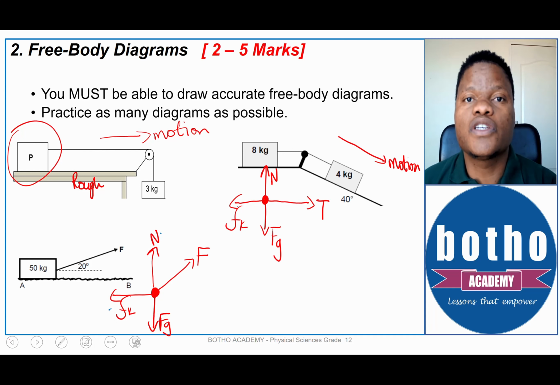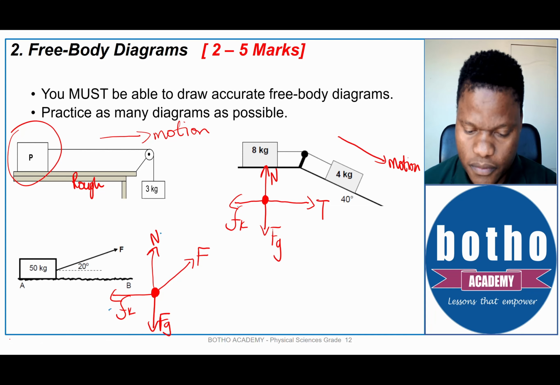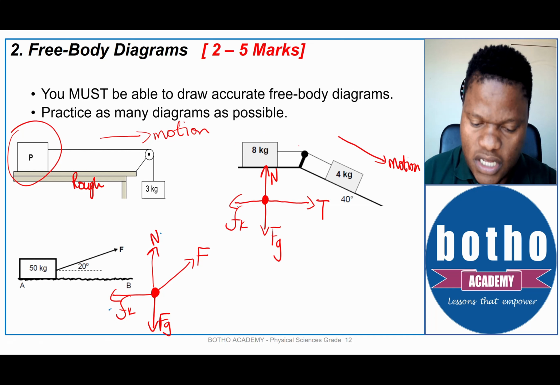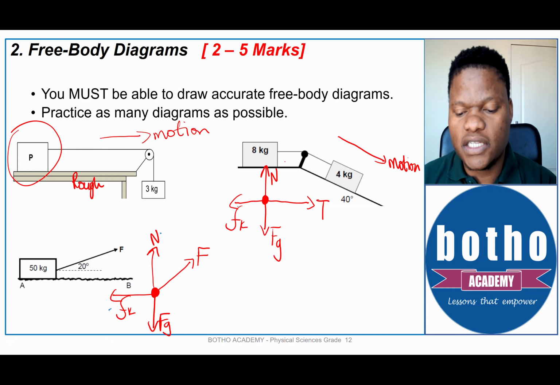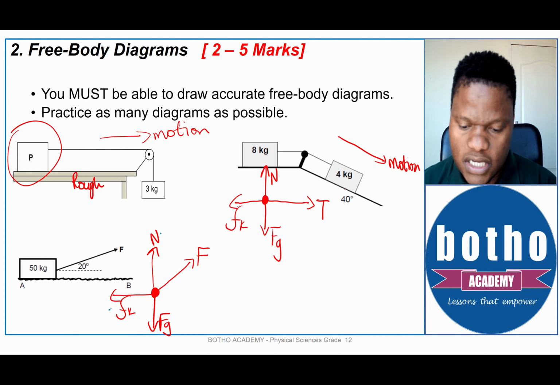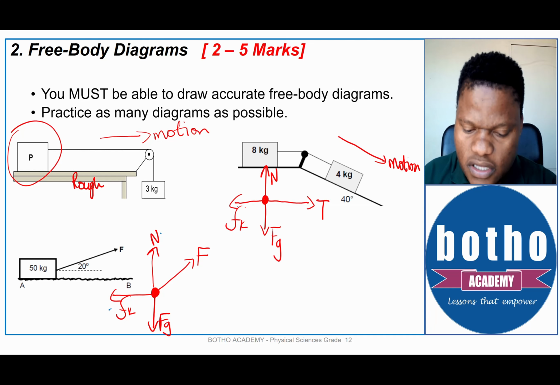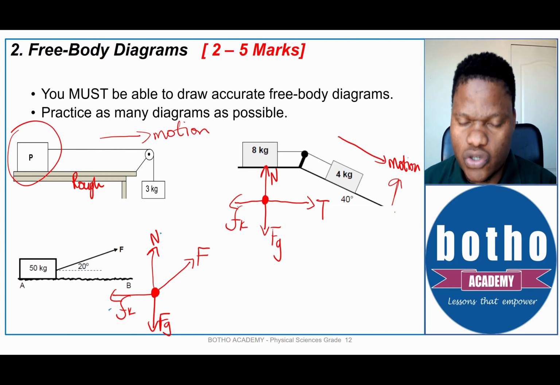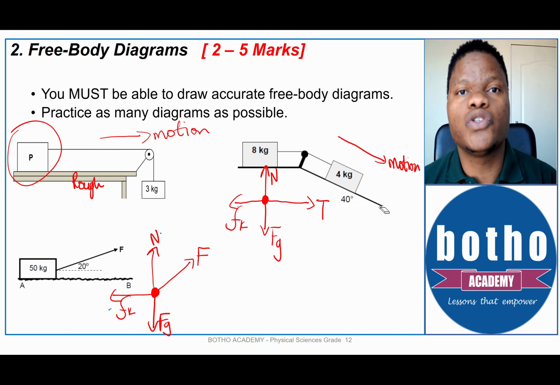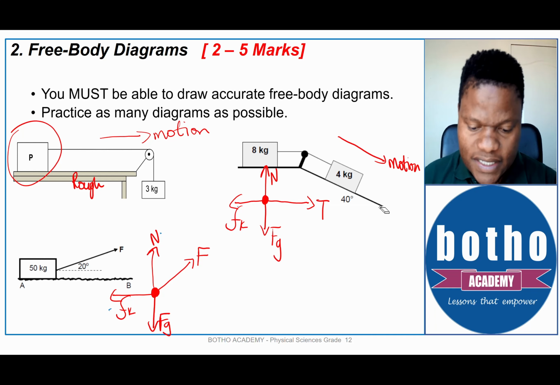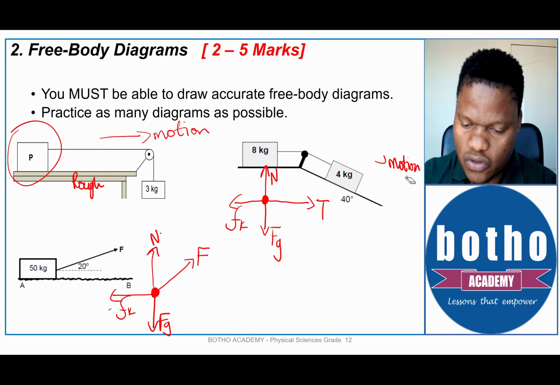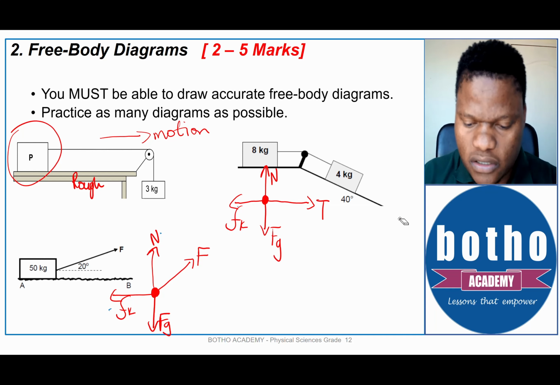If the 4 kilogram block slides down the slope, the 8 kilogram block will be moving to the right, and therefore the frictional force, which always opposes the direction of motion, will be to the left. Right, that's another 4 marks in terms of the free body diagram if they asked you to draw a free body diagram for the 8 kilogram block.